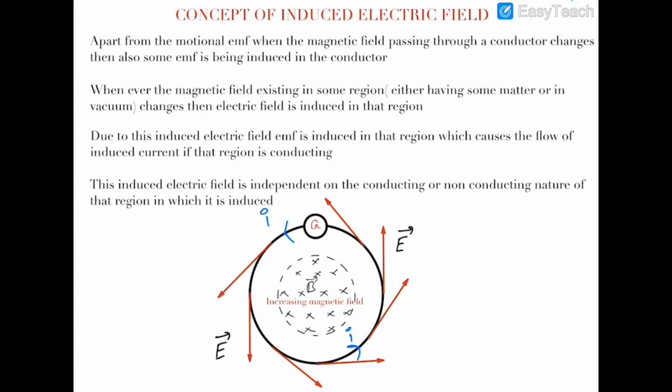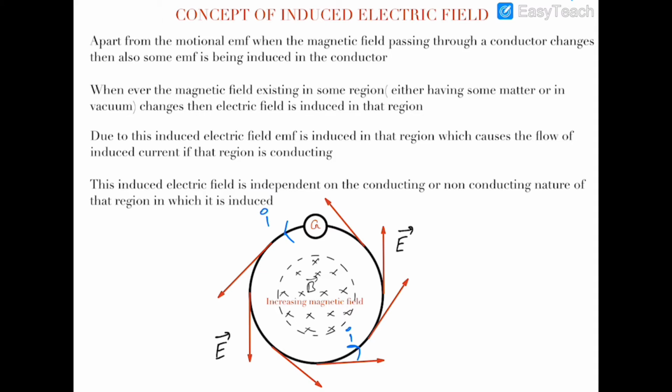Now we also know that the flux linked with any conductor depends on the magnetic field also. So now we will discuss why a time variable, time dependent magnetic field generates induced EMF.